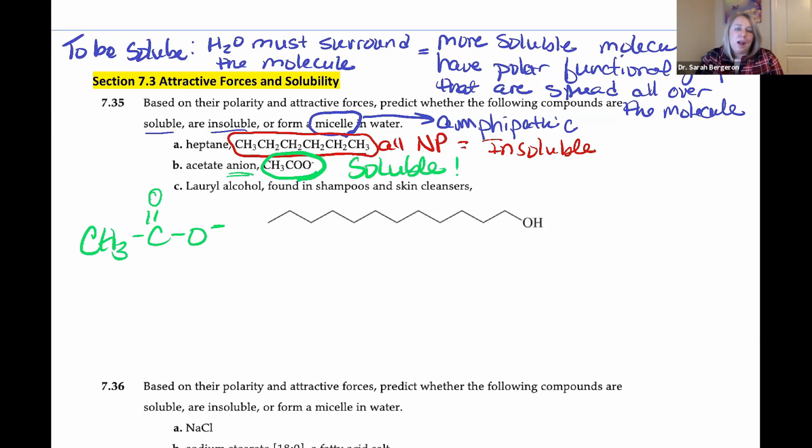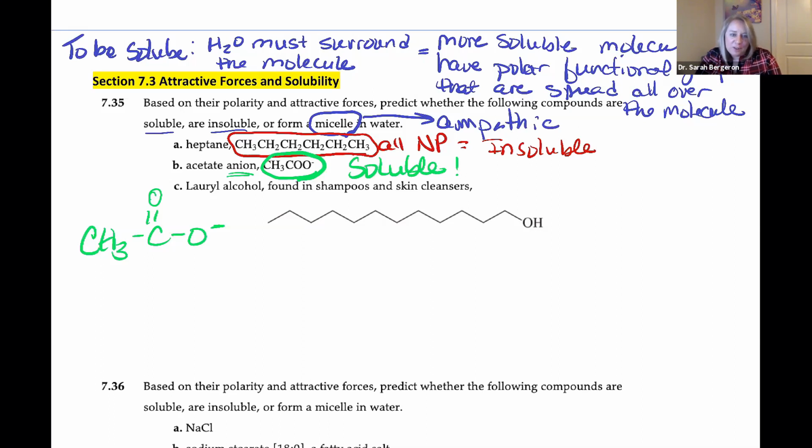Okay, lauryl alcohol found in shampoos and skin cleansers. I keep looking at this word amphipathic and it's so not right, but let's see if I can change that. A-M-P-A-T-H-I-C, amphipathic, something like that. Okay, anyway, sorry.